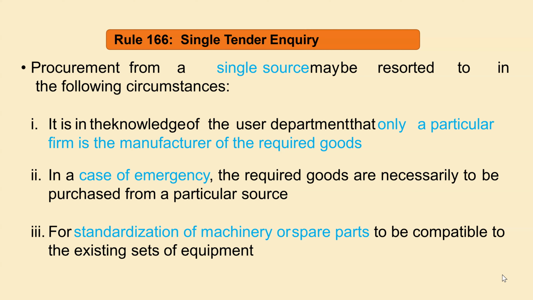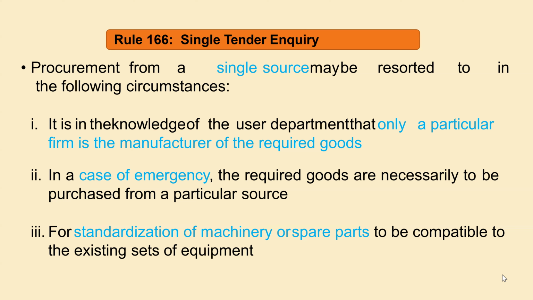means if we are having a specific equipment from a particular manufacturer, and if that equipment is not working, we need some spare parts for that equipment, and those spare parts are specifically available only with that particular manufacturer, then in that case we can purchase the spare parts from that particular manufacturer.